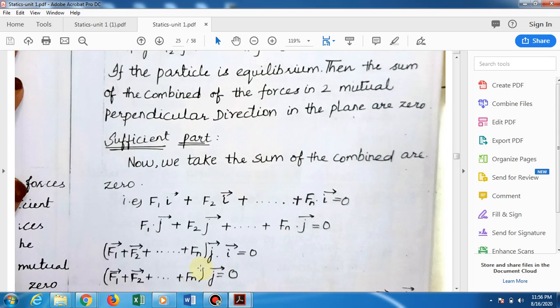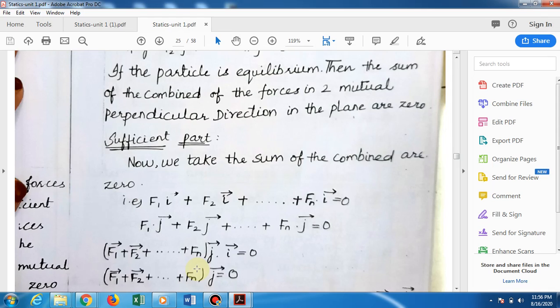Here you see, f1 plus f2 plus etc. plus fn whole dot i vector equal to 0. Then f1 plus f2 plus etc. plus fn dot j vector equal to 0.